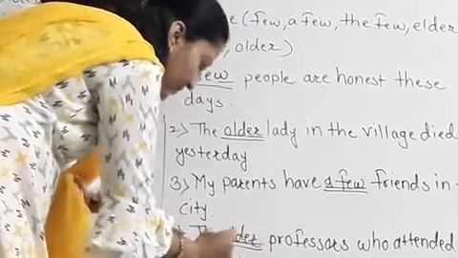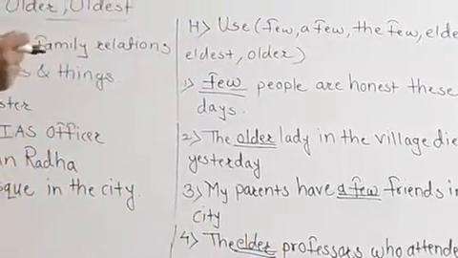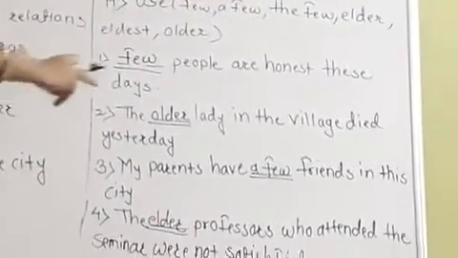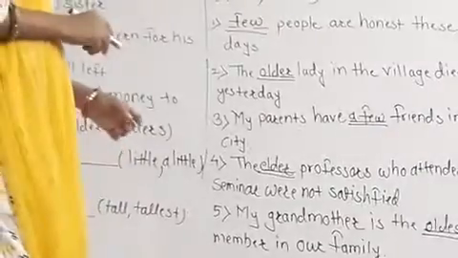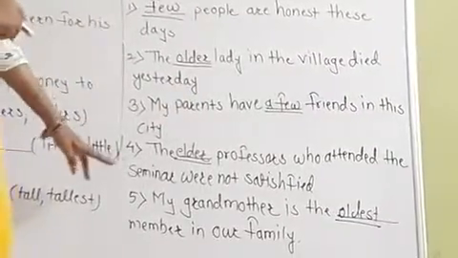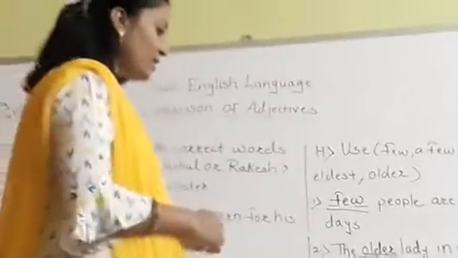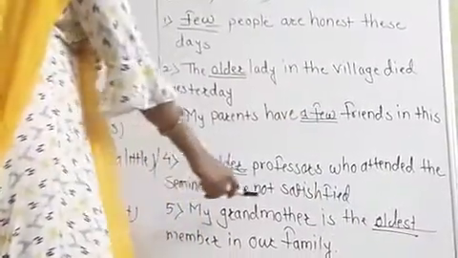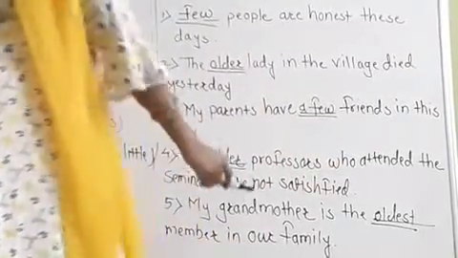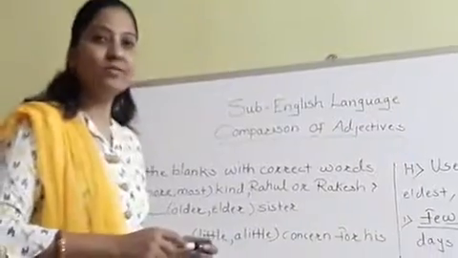E-L-D-E-R, elder. Elder professors who attended the seminar were not. Fifth sentence: my grandmother is the dash dash member in our family. So here you have to write down oldest. My grandmother is the oldest member in our family. Okay. So have you understood?